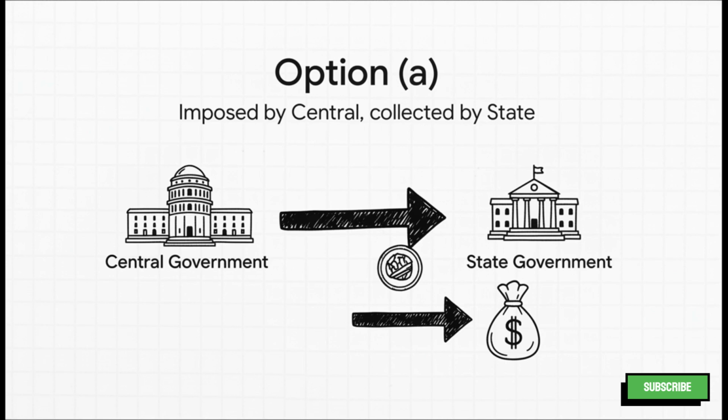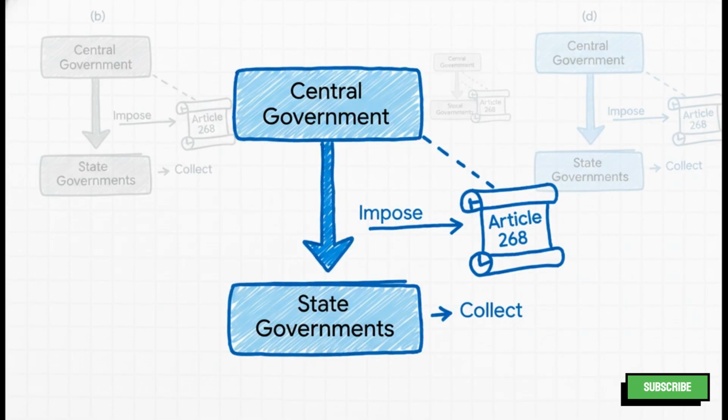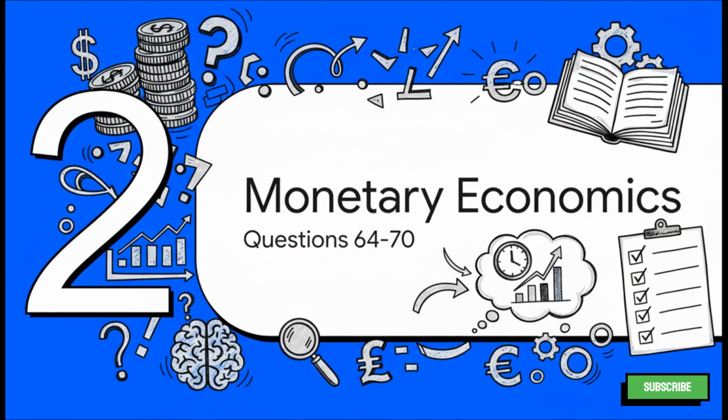This one's a little tricky. And the correct answer is A. Stamp duty is levied by the central government, but the right to collect and use that revenue belongs to the state governments. This arrangement is actually laid out in Article 268 of the Indian Constitution. And with that, let's move on to our next section, monetary economics. We've got some more important questions to cover here, so let's jump right in.